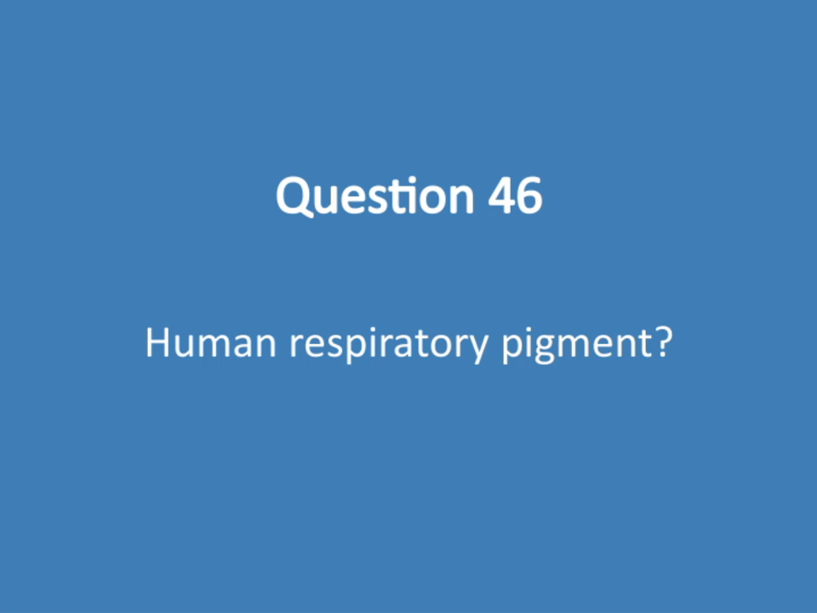In humans, the primary respiratory pigment is hemoglobin. Hemoglobin is a protein found in red blood cells, and it's what gives our blood its characteristic red color. Its ability to bind oxygen efficiently makes it crucial for our survival. Understanding how hemoglobin functions helps us grasp how our bodies meet their oxygen needs and maintain proper respiratory function. So, when we think about respiratory pigments, hemoglobin is really the key player in humans.